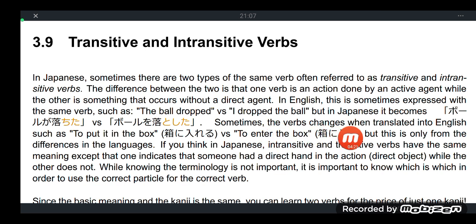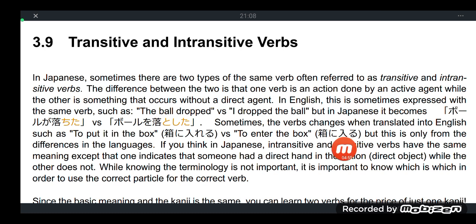Sometimes the verbs change when translated into English, such as to put it in the box. To put it in the box is ireru, a transitive verb, like commanding someone to put something inside the box. Hako is box. Hako ni ireru. Versus to enter the box, this verb is hairu.